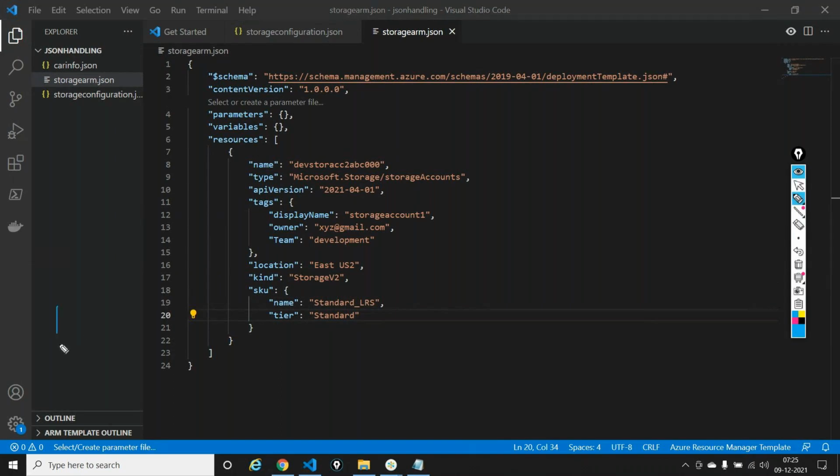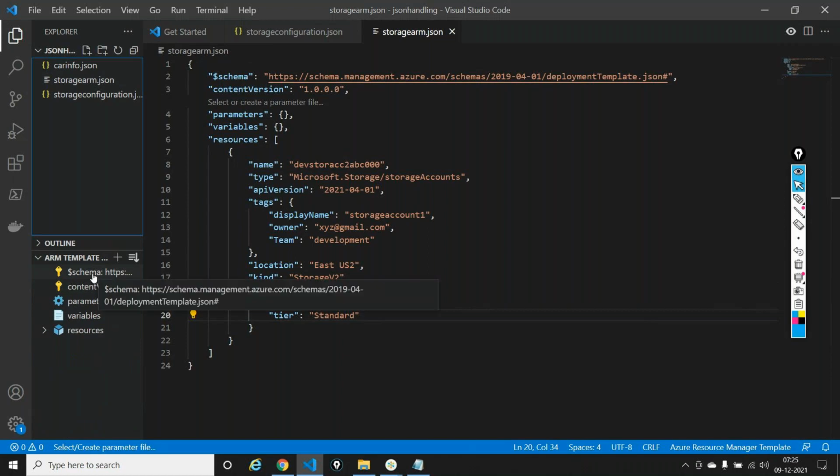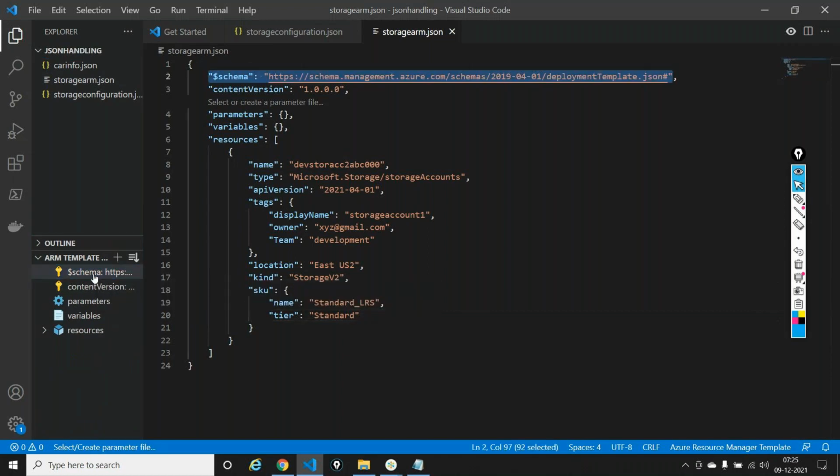you have something known as outline, which will tell you what you are creating, how you are creating, and etc. It's a great way to handle things out. Meaning, if I click on outline, not this one, sorry. If I click on ARM template outline, and if I slightly expand my screen here, it says, okay, fine, this is the schema. It highlights the thing here. Content version. This is the parameter. This is the variable.